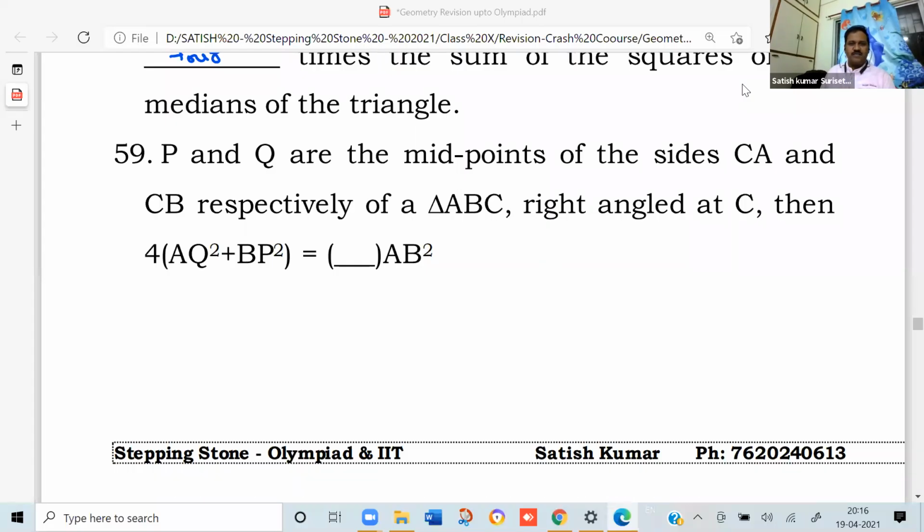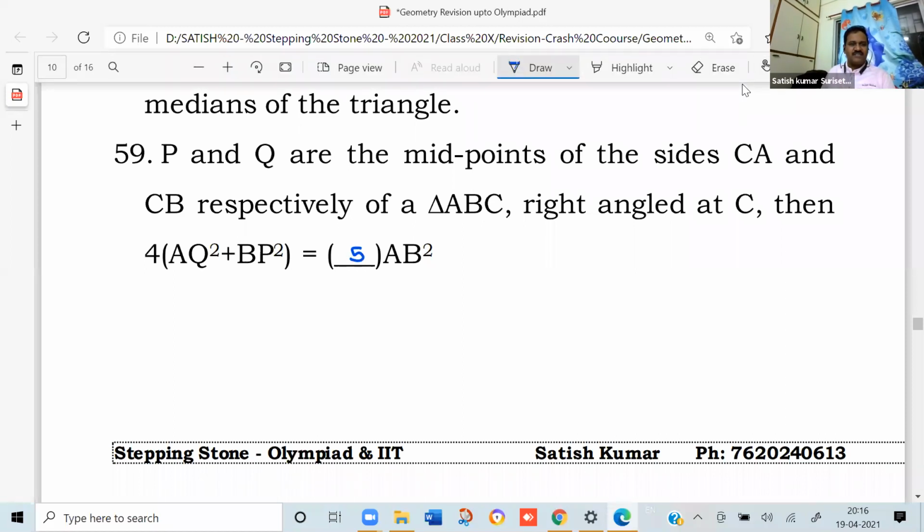P and Q are the midpoints of the sides CA and CB respectively of a triangle ABC, right angled at C. Then 4 times of AQ square plus BP square equals dash times AB square. Anybody remember? Because derivation may take time. How many times? 5 times of AB square.